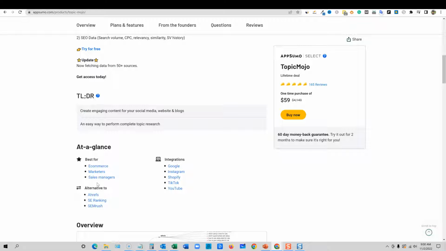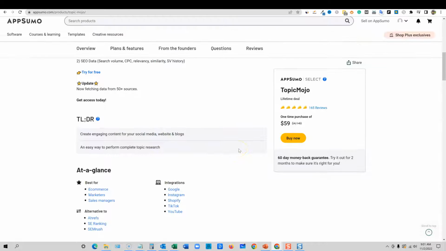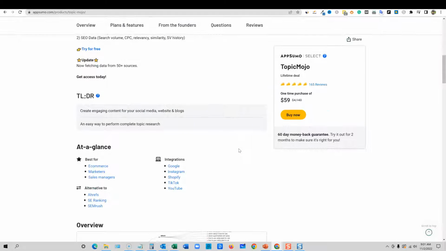And it'll also help spark your interest maybe in things that you haven't thought of yet. That's why it's more of a brainstorm, brain mapping type tool, which is really cool. I would consider this the beginning stages, maybe even before you go into SEMrush or Ahrefs to do keyword research. You would maybe start off in a tool like TopicMojo.